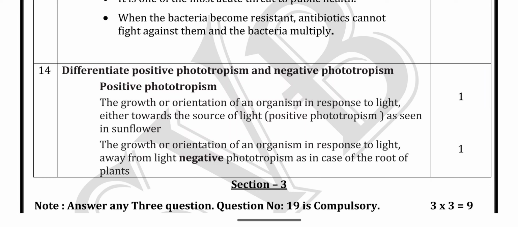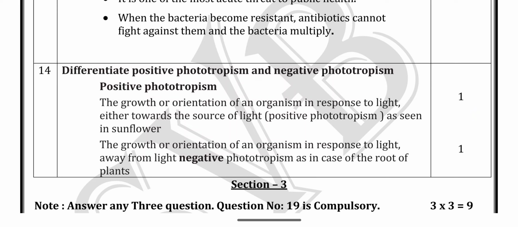The question is: differentiate positive phototropism and negative phototropism. Positive phototropism means the growth or orientation of the organism in response to light, towards the source of light. Yes, the organism grows depending on the source of the light. It is called positive phototropism. The light helps the growth.